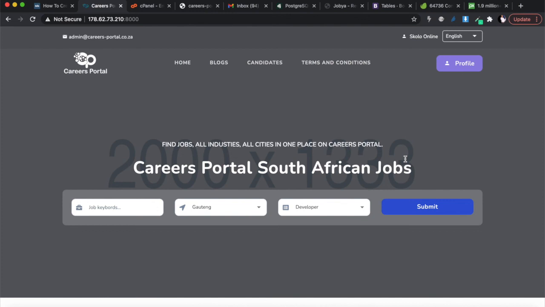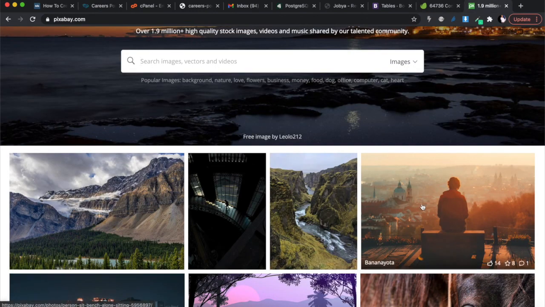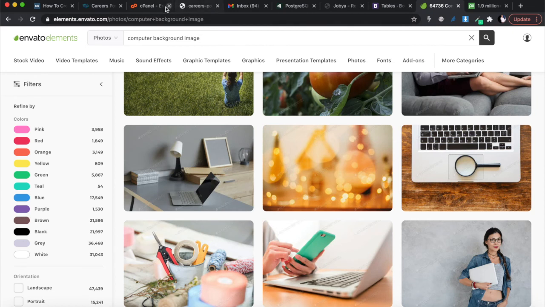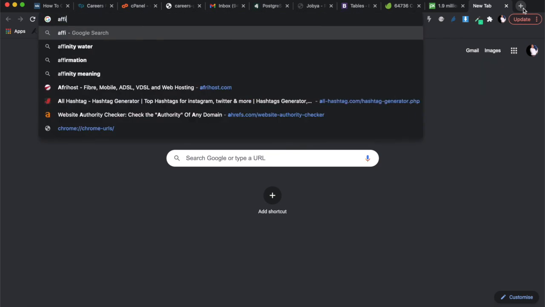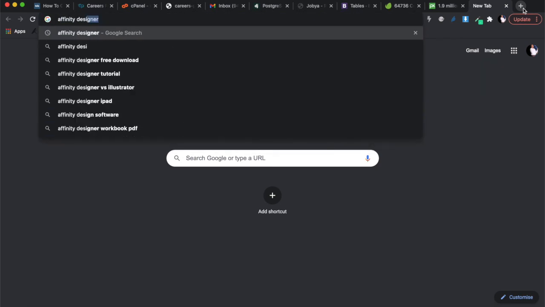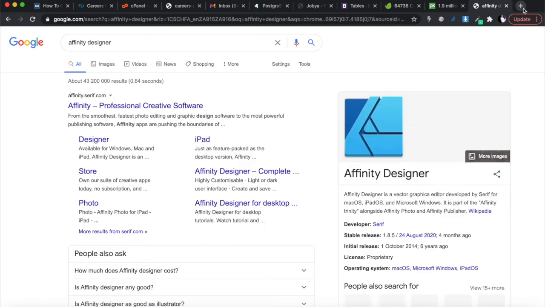Then the second thing obviously is that you want your pictures to be compressed. There's two things that I do. Let's say I got a picture that I liked over there on Pixabay, I download it into my computer. You do the same thing, download it into your computer. And I want the dimensions to be exactly the way that I want. What I normally do is use a canvas from my favorite Affinity Designer. You can also get Affinity Designer, which I highly recommend if you're a developer, so think about getting it. I'm going to show you where you can get it from. I think it has options for Mac and for Windows.